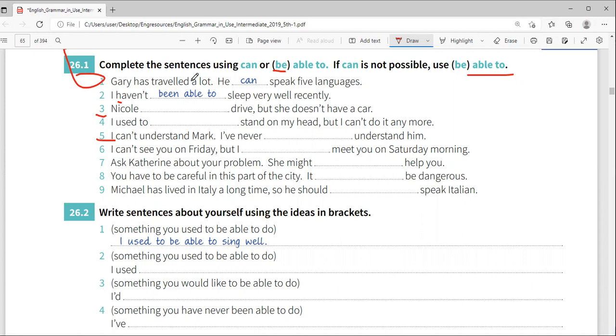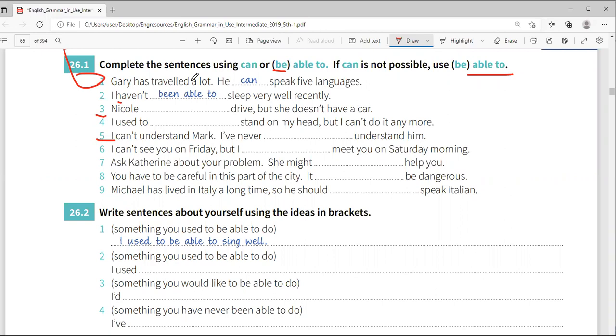Zainab, is she around? Idil? Okay, back to Shamsa. Yeah, teacher. Number 6.